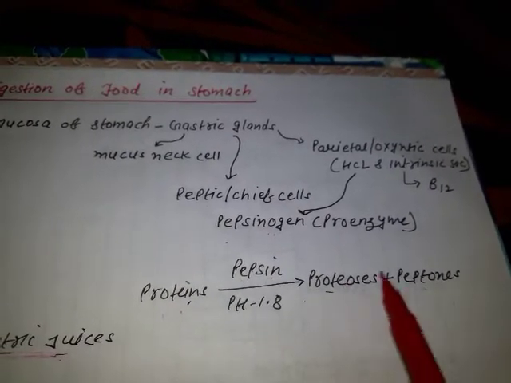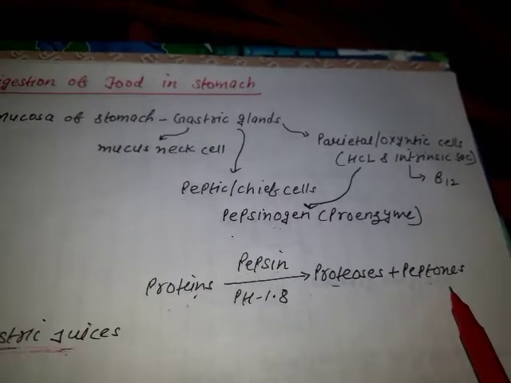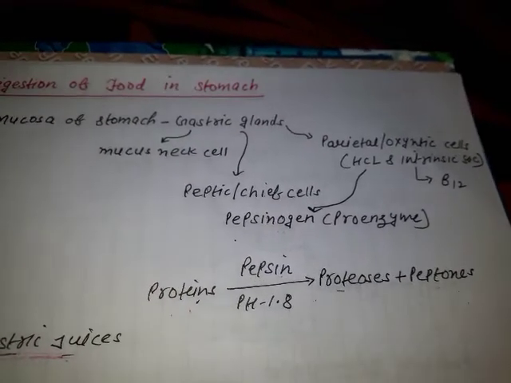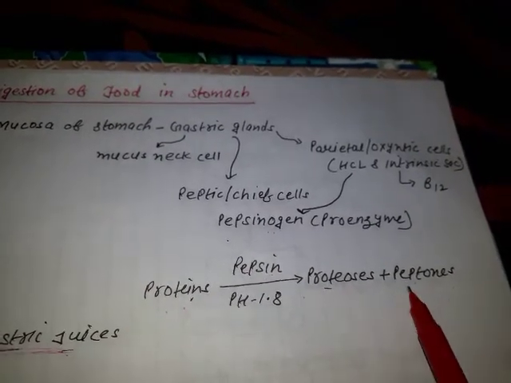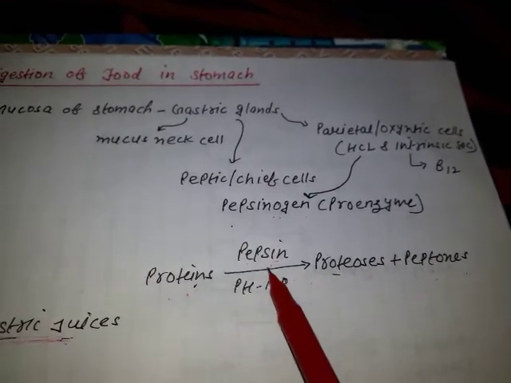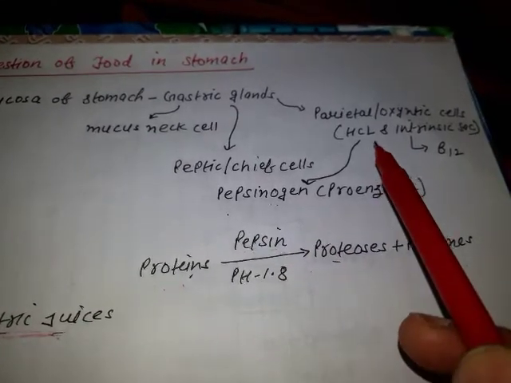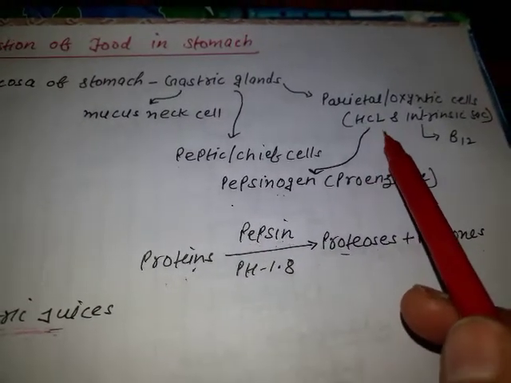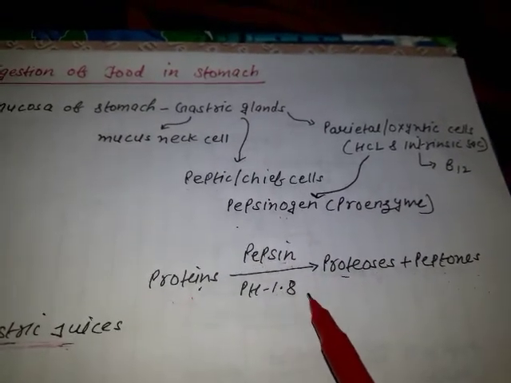After proteoses and peptones, dipeptides will be formed, then dipeptides will be converted into amino acids. So proteins get converted into proteoses and peptones in the stomach due to the action of the enzyme pepsin, which is activated by hydrochloric acid, and the pH for pepsin is 1.8.